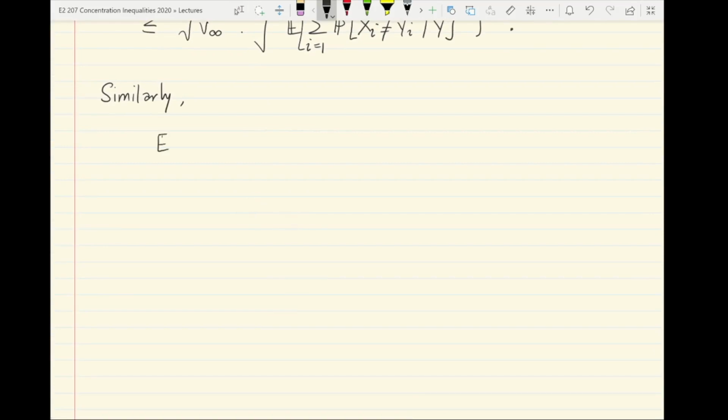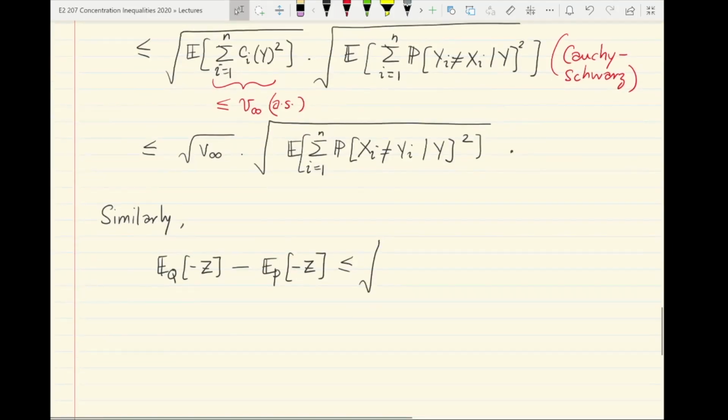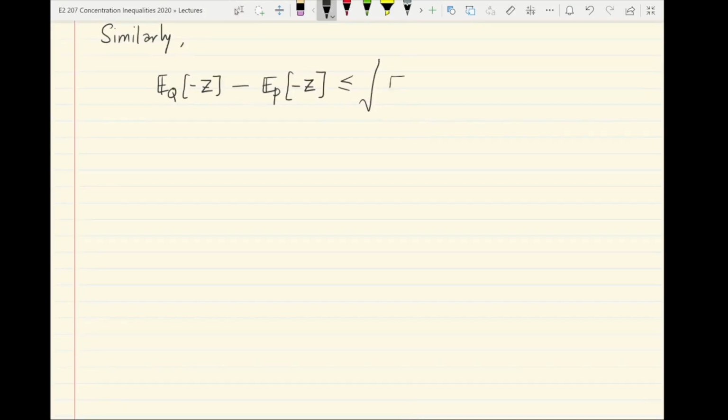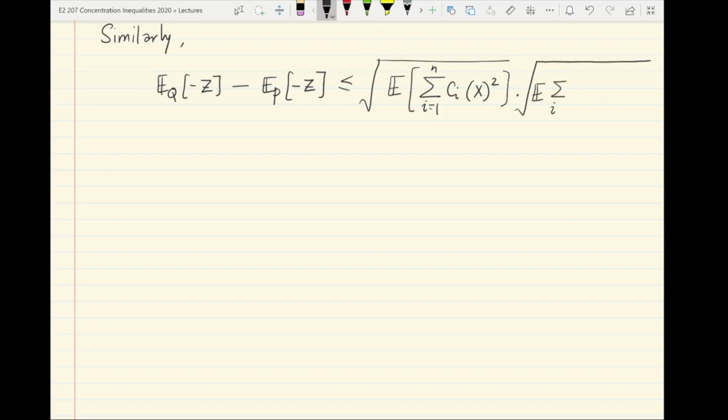So EQ minus z minus EP minus z can in a very similar fashion be upper bounded. So what you will have now is the expected value of the summation Ci x square, so we'll have x playing the role of y, into the same square root of the expected value of the sum of these conditional probabilities given x instead of given y.